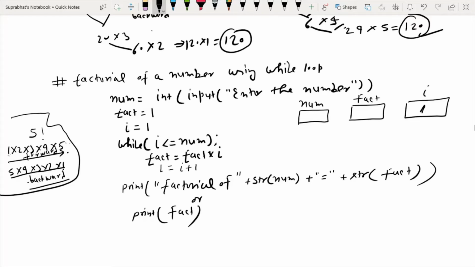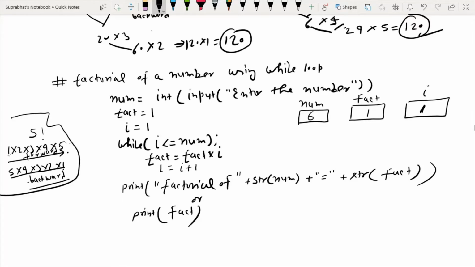So suppose I have entered num as 6, and the initial value of fact is 1 and the initial value of i is 1. When it goes into the while condition, what is the value of i here? i is less than or equal to num, that is 1 is less than or equal to 6, the condition is true.